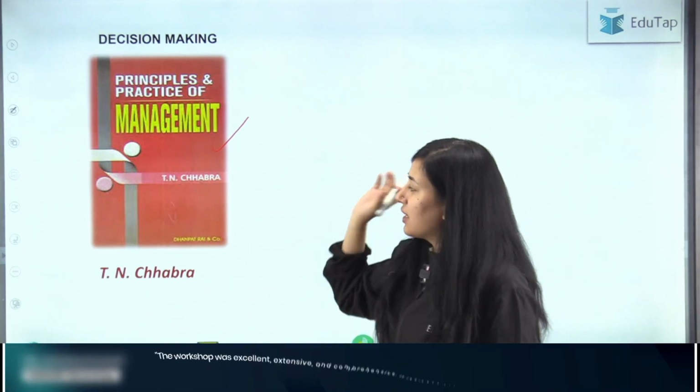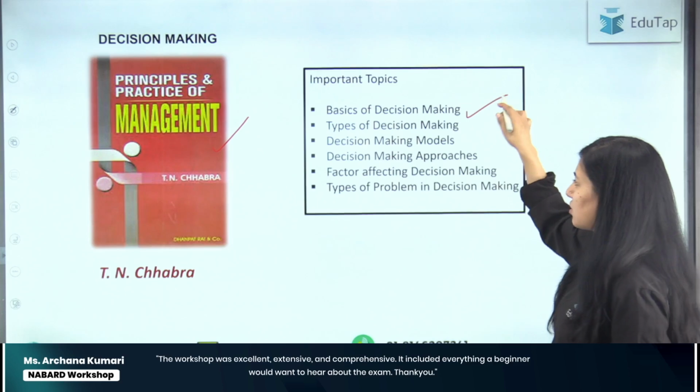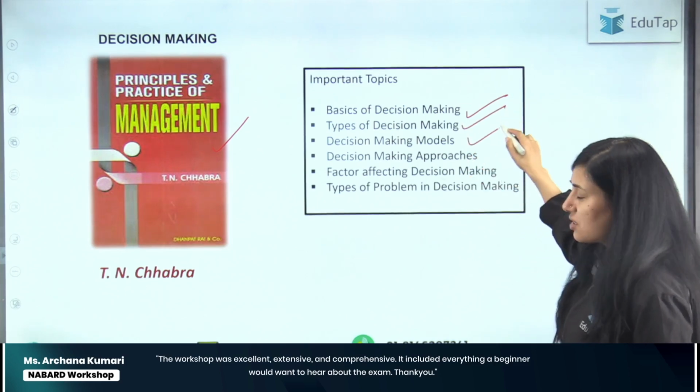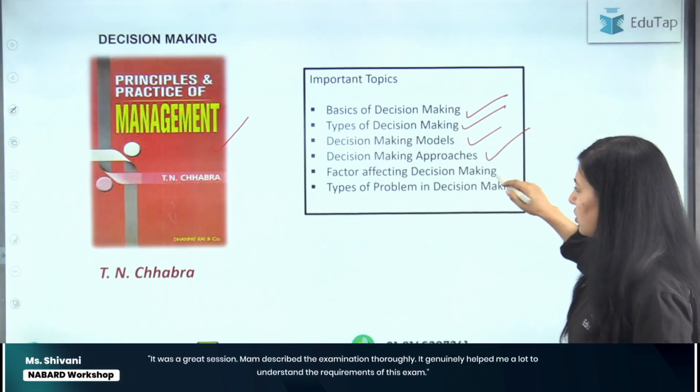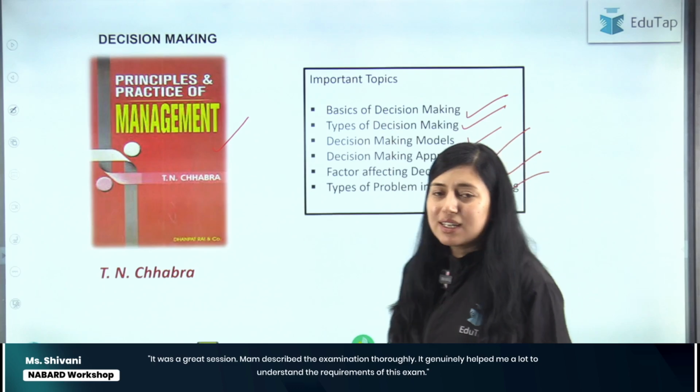ठीक है, तो decision making कहाँ से करेंगे? From this book. What are the important topics? So it is basics of decision making, types of decision making models, decision making approach, factors affecting decision making, and types of problems in decision making. So these are important topics.